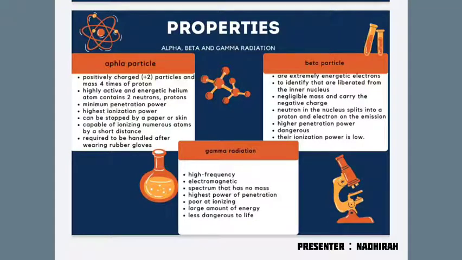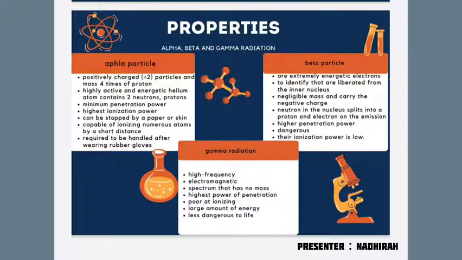It is due to this fact that radioactive substances that release alpha particles are required to be handled after wearing rubber gloves. Secondly, beta particles. Beta particles are extremely energetic electrons, but they are called beta particles to identify that they are liberated from the inner nucleus. They have negligible mass and carry a negative charge.